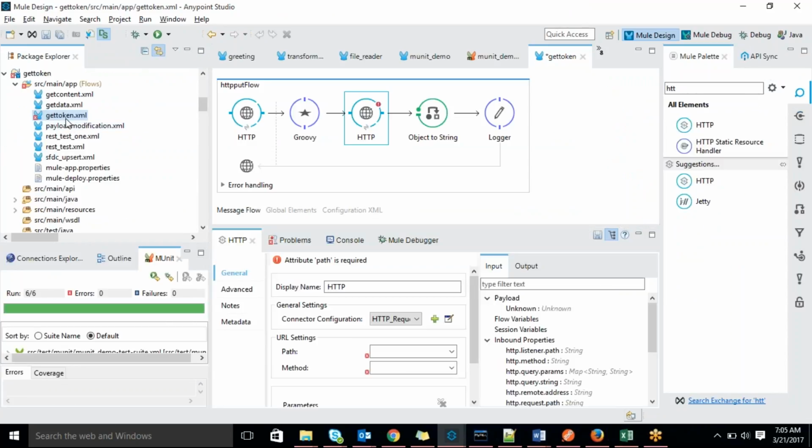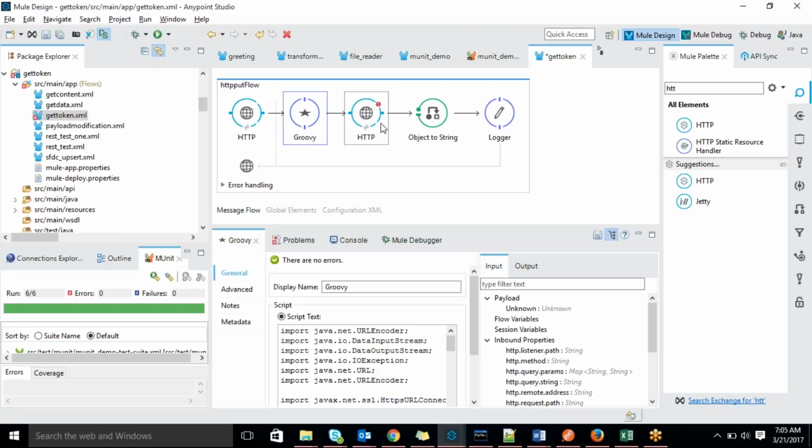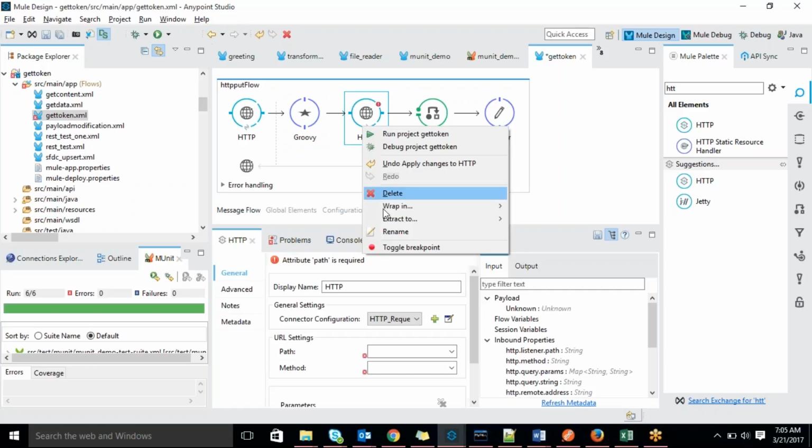in that particular case we are hitting a third party, right? So this HTTP connector is not supporting it actually. We are unable to get the data. Internally, if you see, this HTTP connector also has Java logic written, so we are writing the same logic. Whatever is written internally, in this case we are getting the data. If you use the HTTP connector, we are unable to get the data.